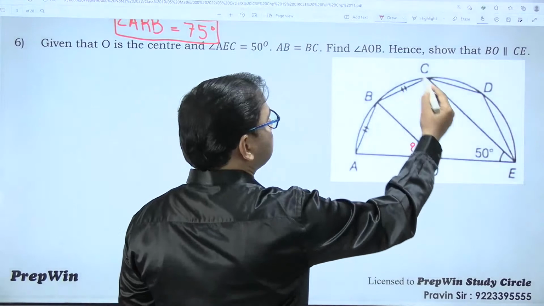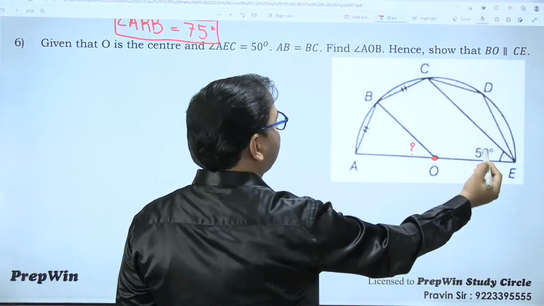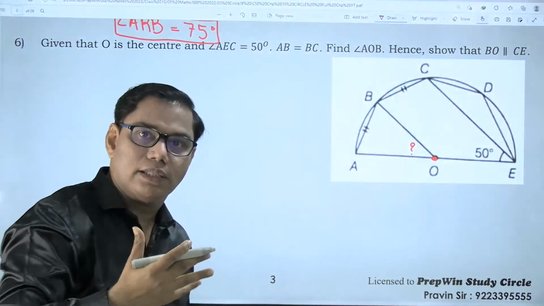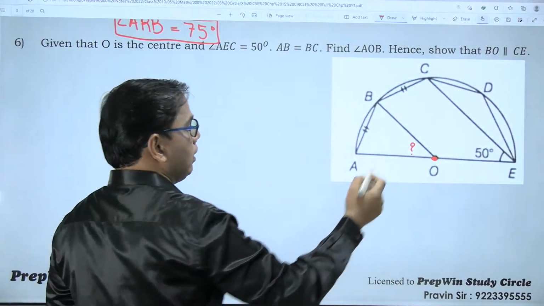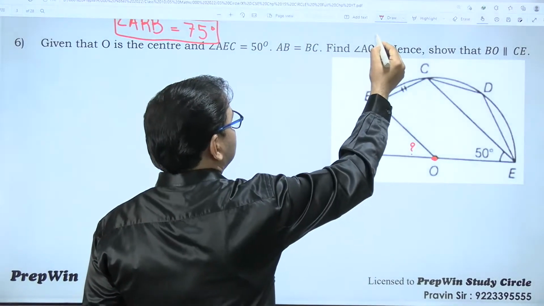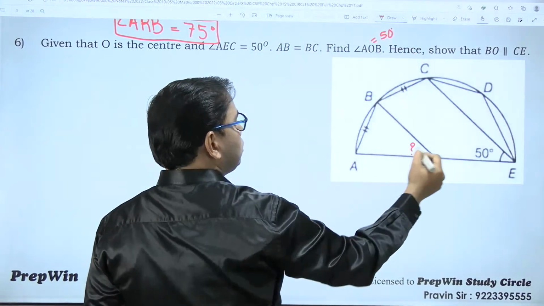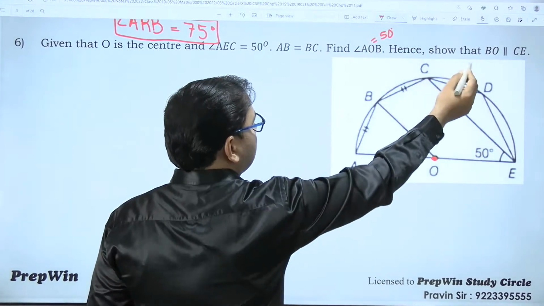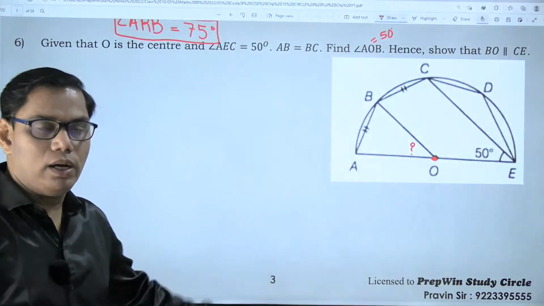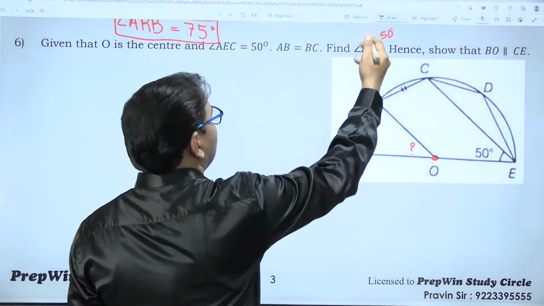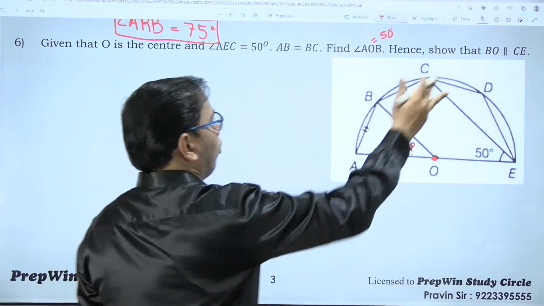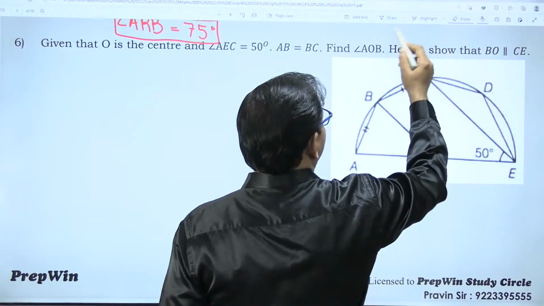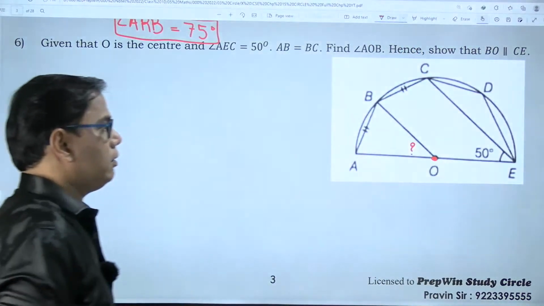If BO and CE are parallel, then alternate angles are equal. So this proof is like a hint for us. This angle should be 50 degree. If these two corresponding angles between two lines are equal, then only the lines are parallel. That means we have to find angle AOB, and from this clue I already know this angle is also 50 degree. Let us check. Is that 50?